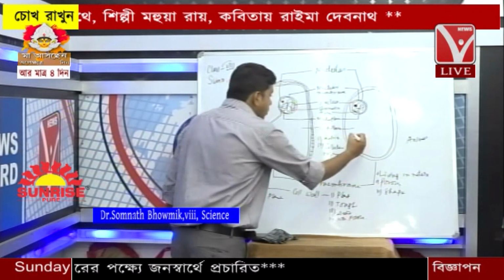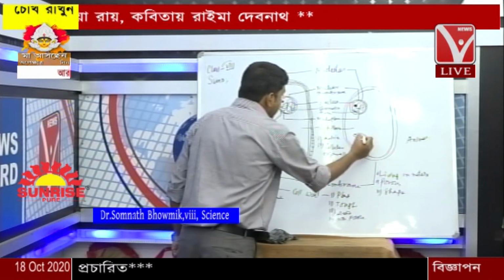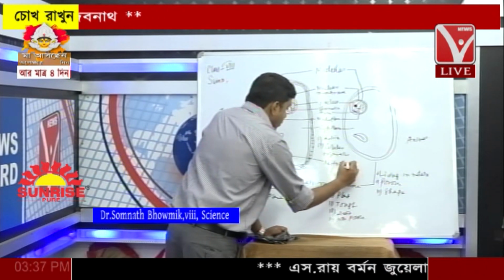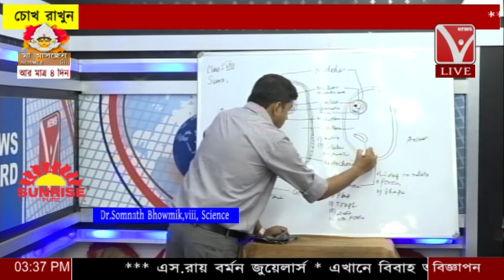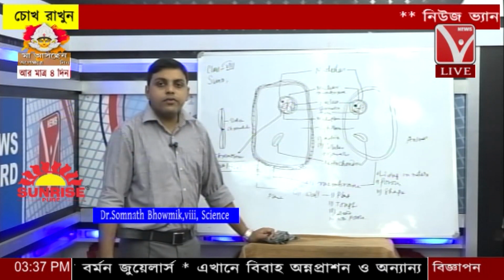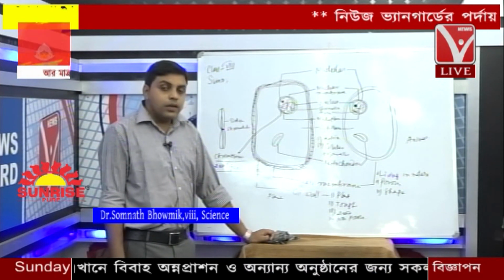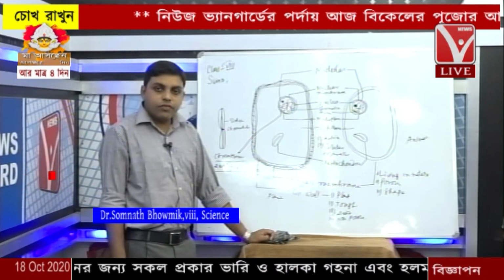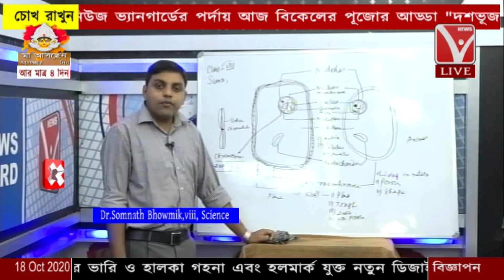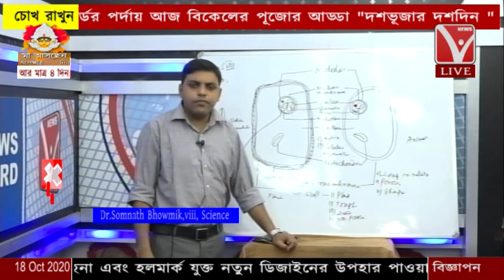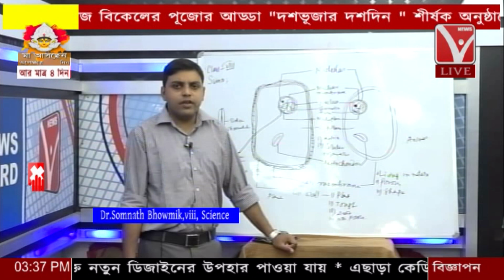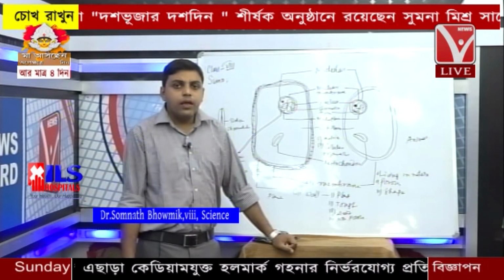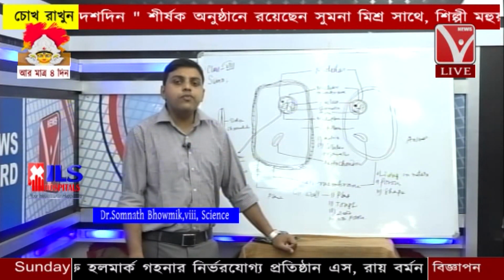mitochondria. Every cell contains mitochondria. This is called the mitochondria. Now what is the function of mitochondria? Suppose you are working on a computer, you need electricity, and the electricity comes from the power grid, and we have a number of electricity systems: wind electricity, hydropower electricity, and nuclear electricity. So without electricity we cannot work.